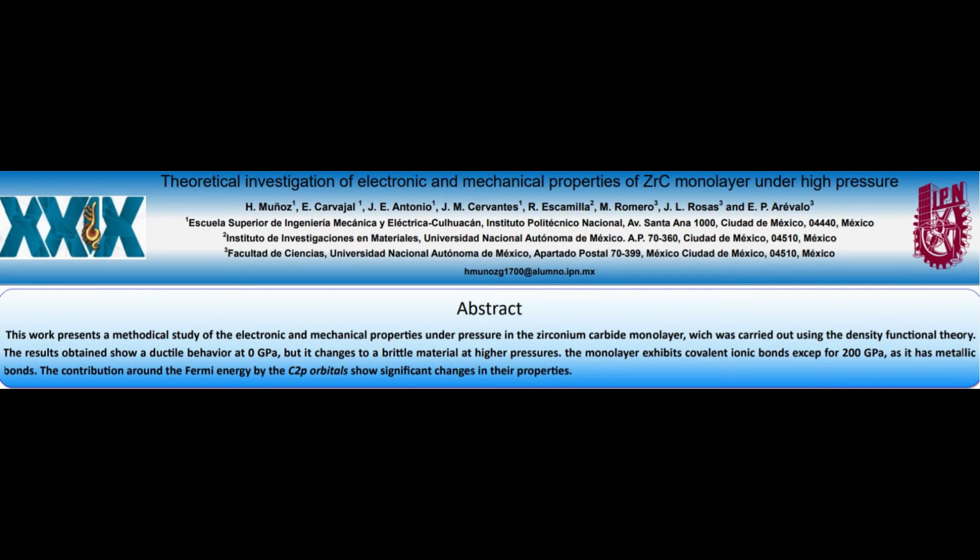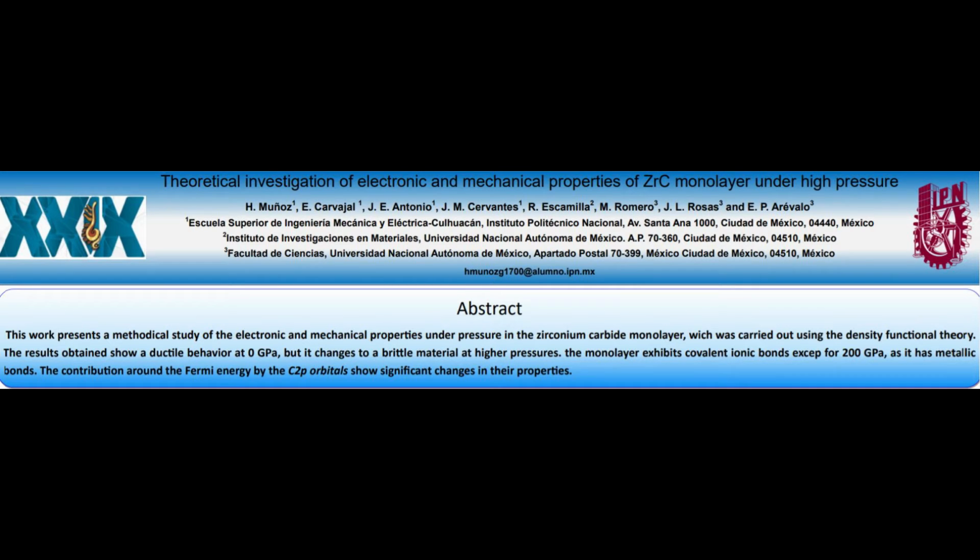Hello everybody, my name is Héctor Muñoz and I would like to tell you about a theoretical investigation of electronic and mechanical properties of zirconium carbide under high pressure. In this work, we have carried out density functional theory calculations to determine the effect from 0 to 500 gigapascals. We observed two transition pressures.